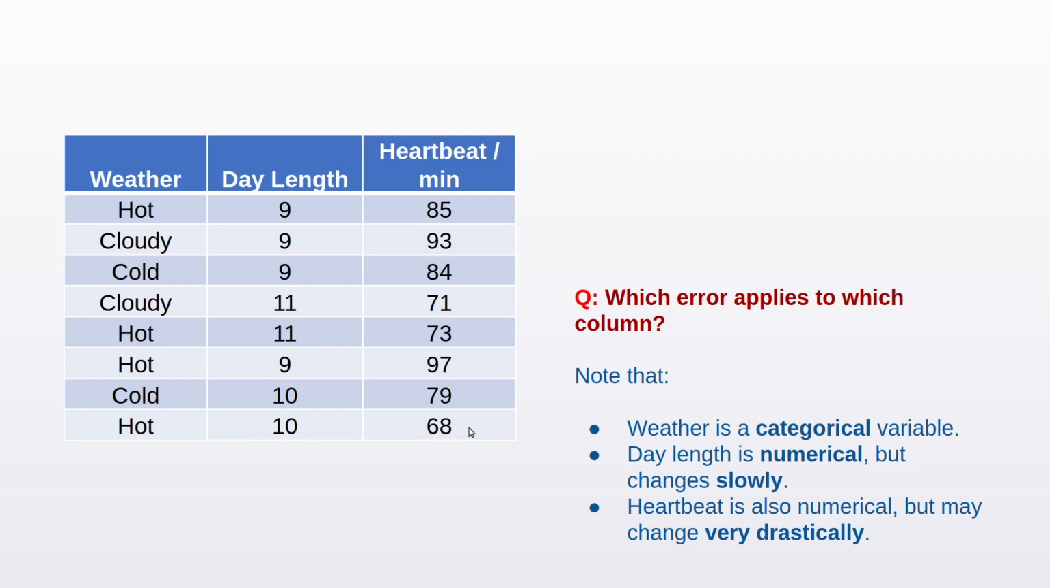Then the next column is heartbeat. This is also numerical, so we can apply either mean or median to this column. But note that this can change very drastically. In other words, we are more likely to find outliers here. If we apply mean here, we will have really large errors. Median, on the other hand, is robust against outliers. That is, even when a variable has outliers, the median produces a reasonable summary statistic.